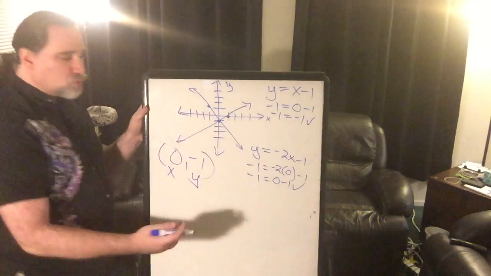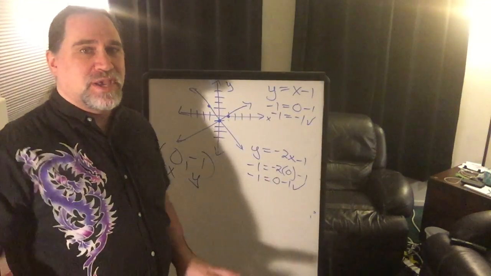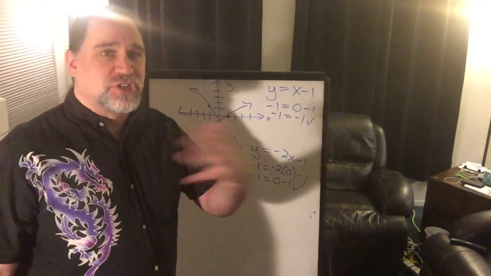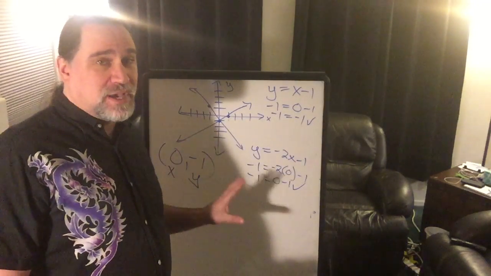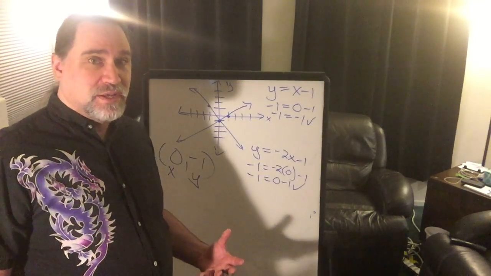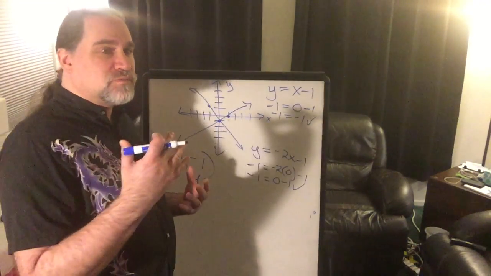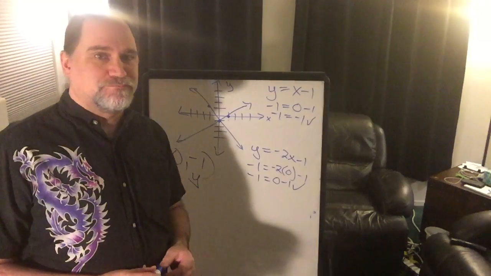So I prove it by plugging it into each of the equations to then justify that it is exactly the point it says it is, the point that is on the line. And if the point is on both lines, then it is the place where those two lines meet. So even if you visually think, oh, it's so obvious where it meets, you're going to have to prove it.